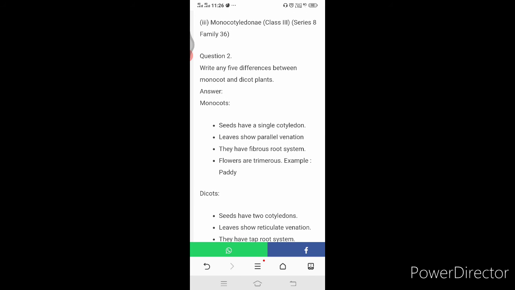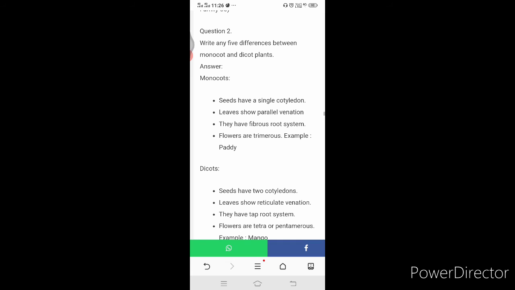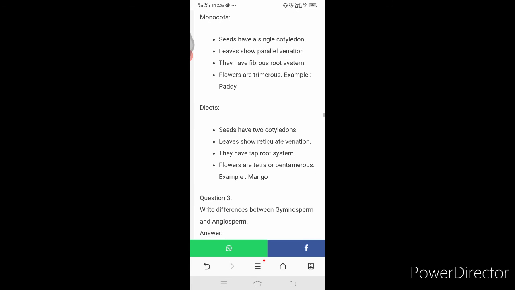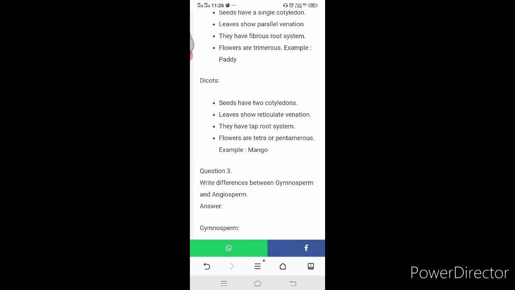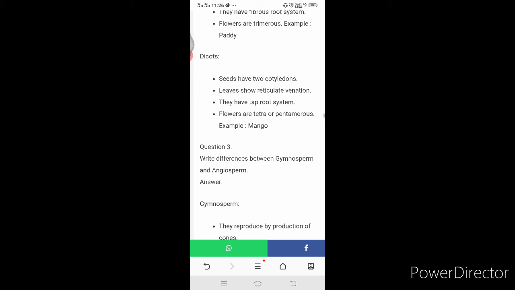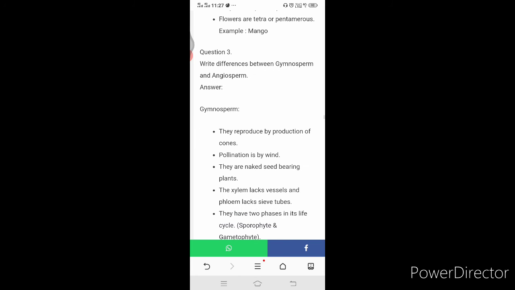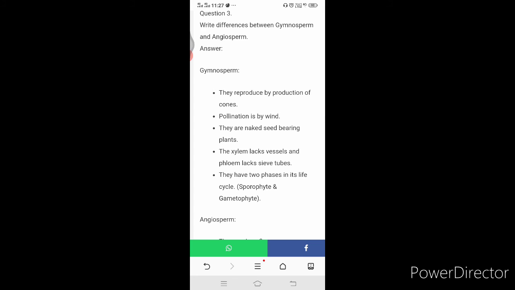Now the next question, write any 5 differences between monocot and dicot plants. The difference between the monocot and dicot is here. Monocots, seeds have a single cotyledon, leaves show parallel venation, they have fibrous root system. Flowers are trimerous, example paddy. Dicots, seeds have 2 cotyledons, leaves show reticulate venation. They have taproot system. Flowers are tetra or pentamerous. Example, mango.